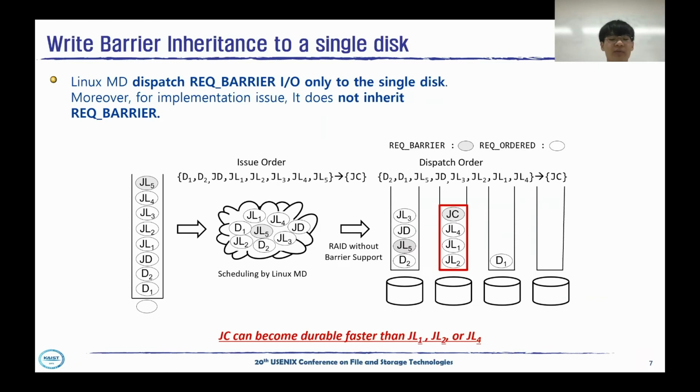The second problem is that the barrier flag I/O just goes to a single storage. Specifically, if the journal commit block goes to a storage which does not receive the barrier flag I/O, it can become durable earlier than the other I/Os in the dispatch queue. In our example, the journal commit block can become durable faster than journal logging block 1, 2, or 4.